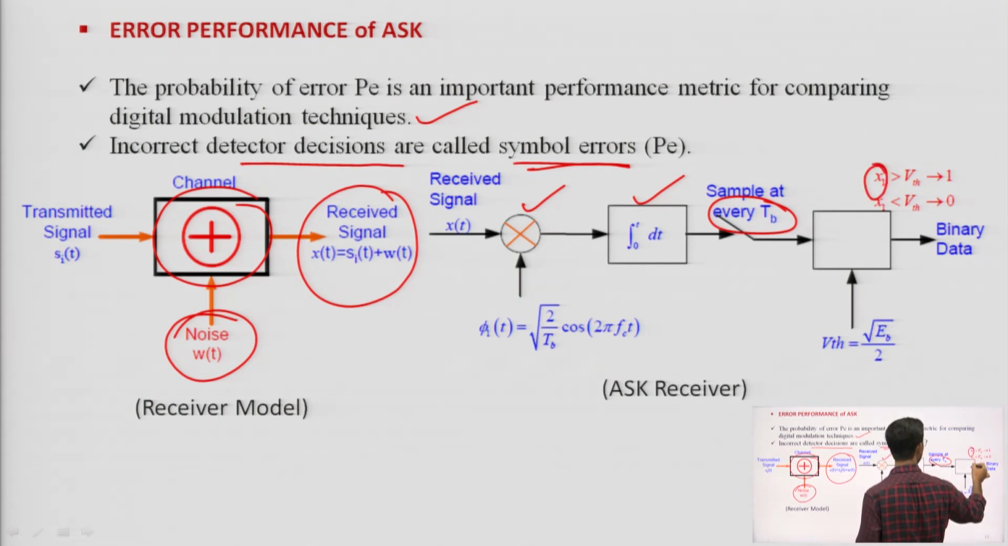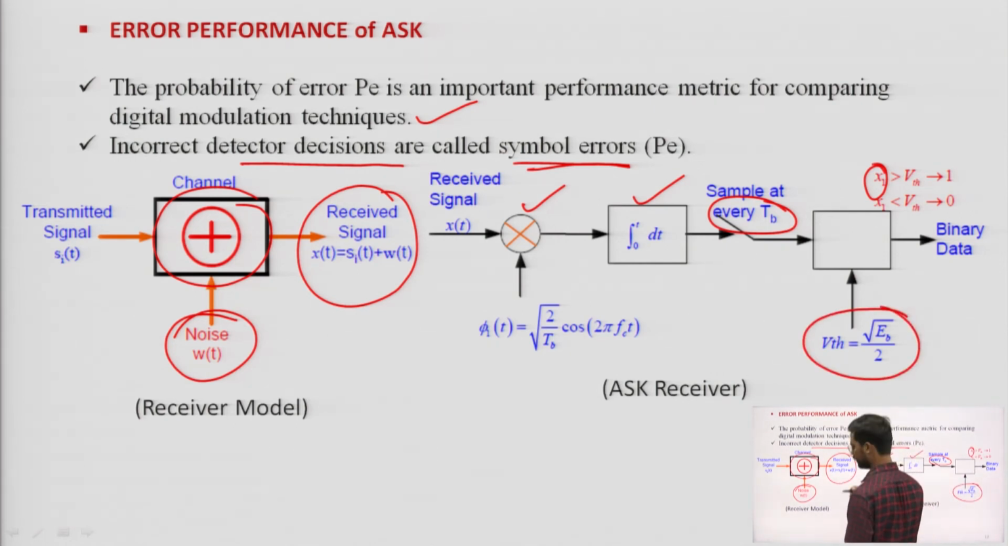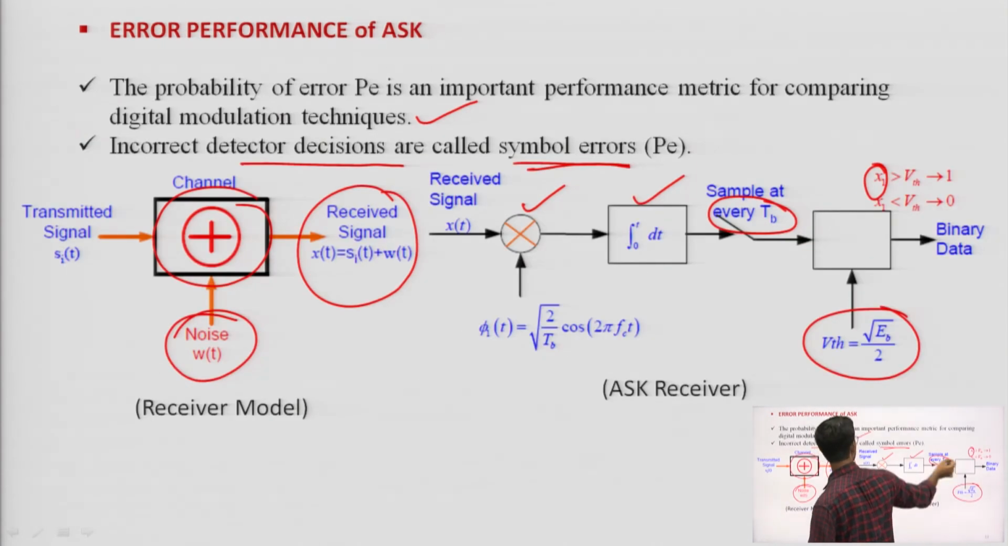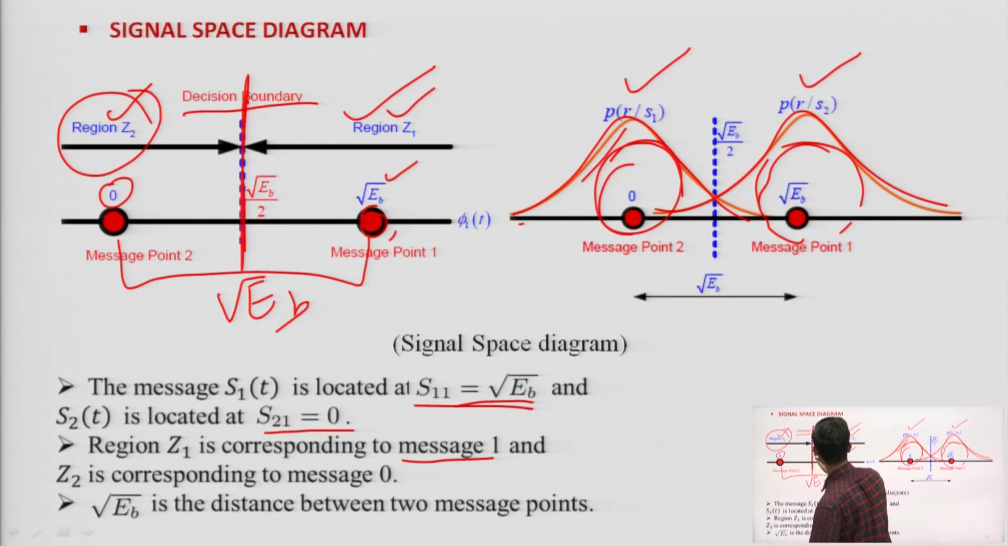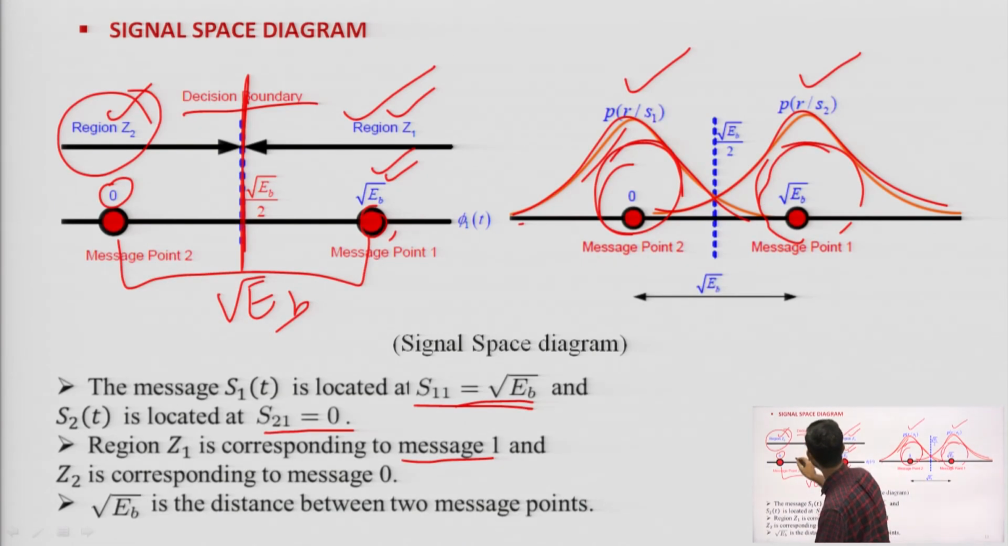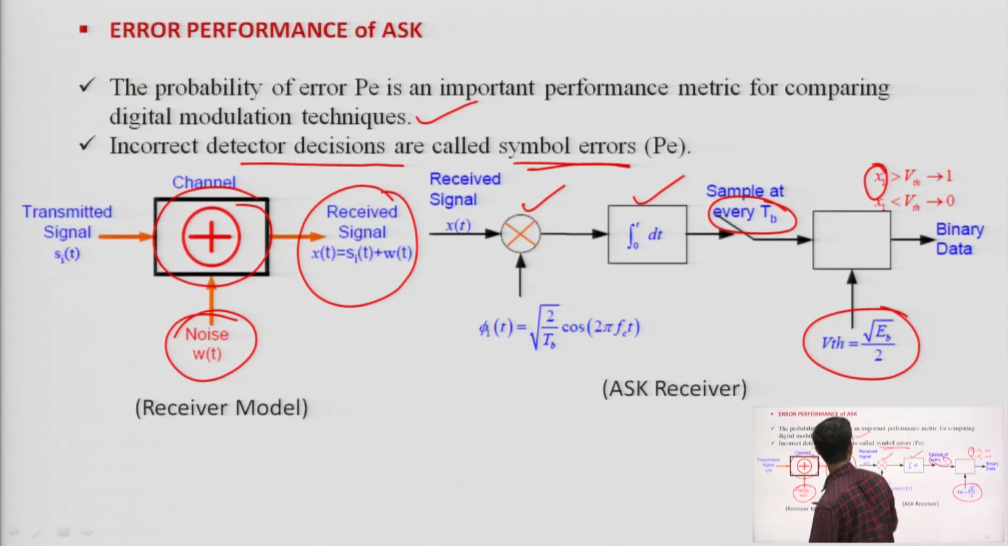Then I will get x1, and I will compare this with a threshold level, root Eb by 2. If x1 is greater than root Eb by 2, I will consider it as root Eb, that is, consider it 1. If less than, then I will consider it as a 0.